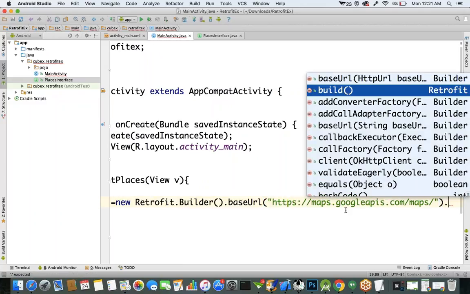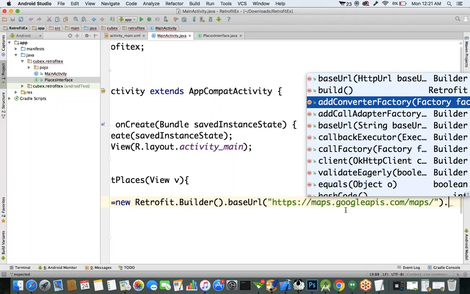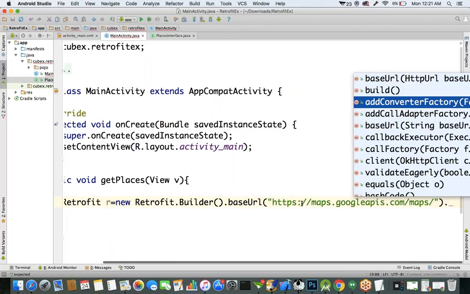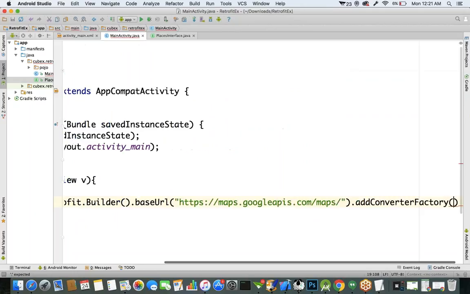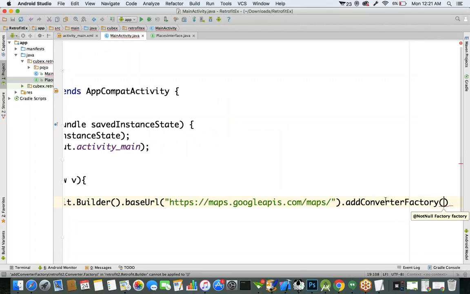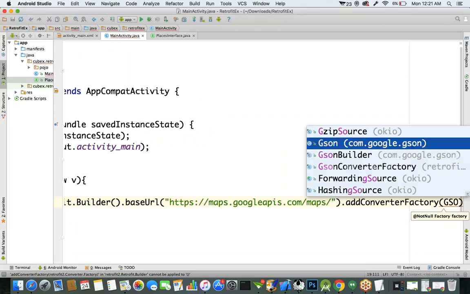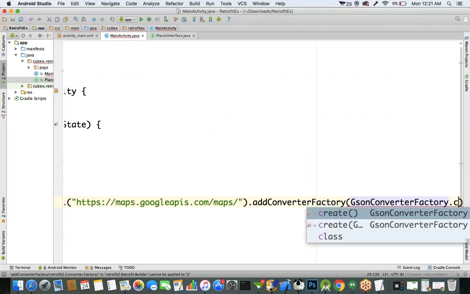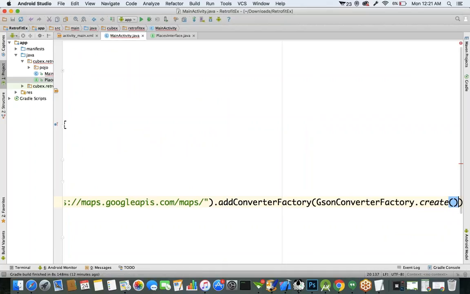Meaning, okay, we want to hit this URL. It's going to append, after this base URL, whatever URL is specified in your interface. Next, addConverterFactory is a method here only. Are you using any converter class? Yes, we are using a converter. Which converter class are we using? GsonConverterFactory.class, the JSON converter factory.